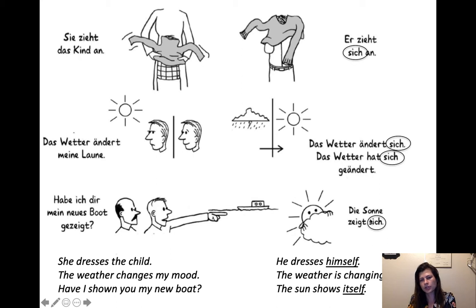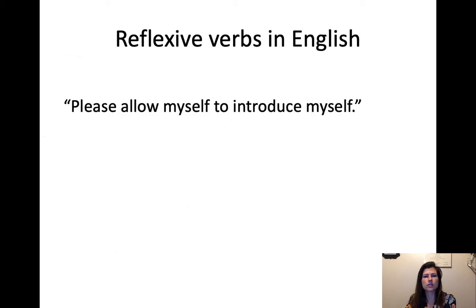But to show itself, you can say the sun shows itself. Yeah. So that is one. Those are a few examples of how the reflexive is used. Let's look at some English to show what it sounds like when they're not used correctly, right?